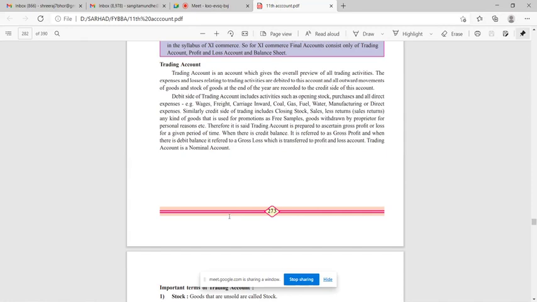See, debit side of trading account includes opening stock, purchases and all direct expenses. Direct expenses means what? Expenses which are directly related to your business. Without that expense, you cannot go forward. See, examples will be wages, freight, carriage inward.